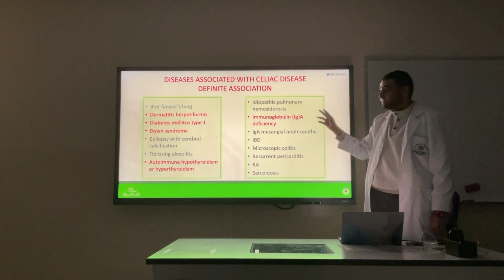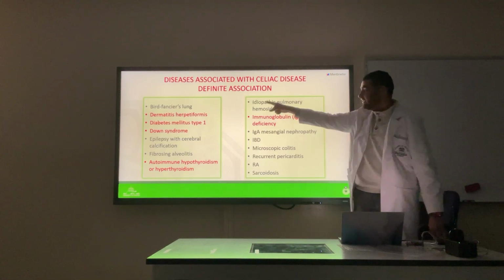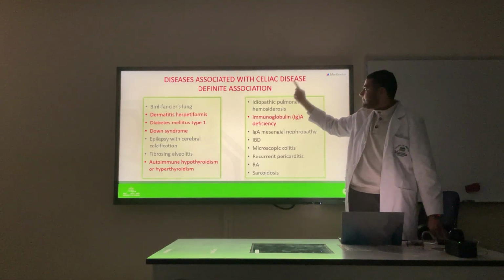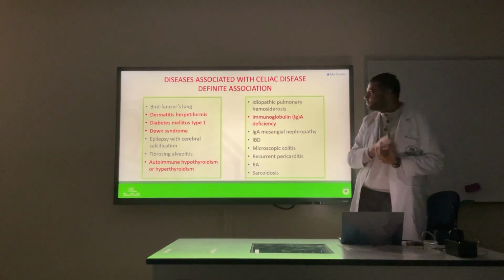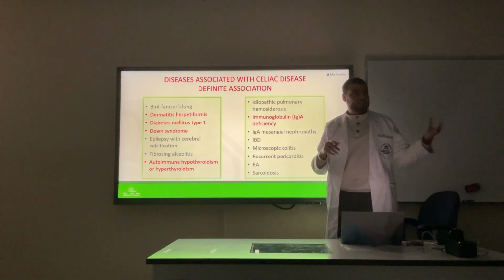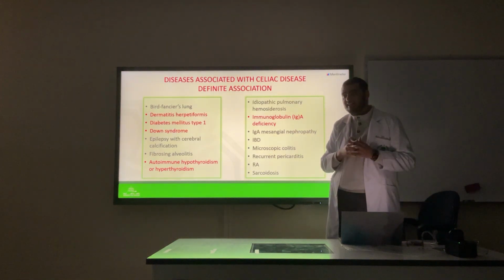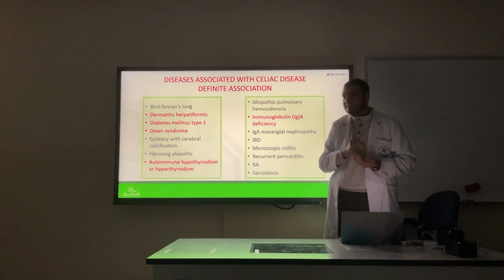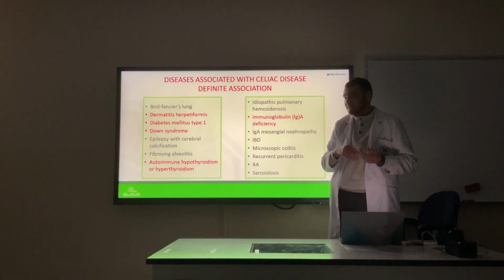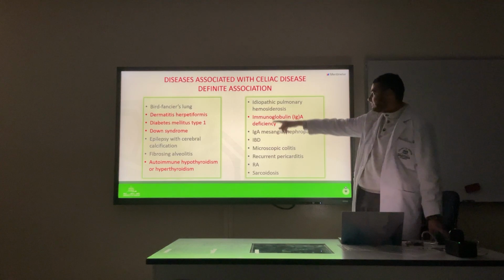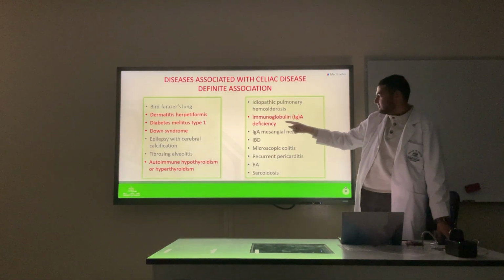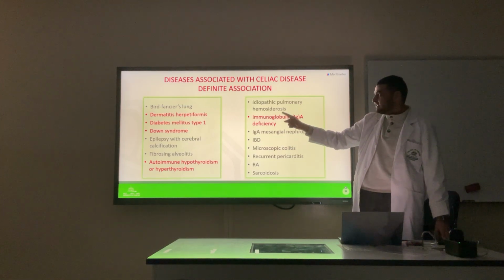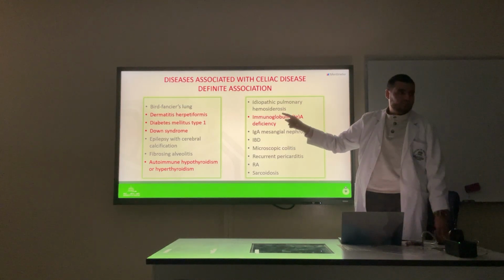It's important to note that there are some diseases that have a definite association with celiac disease, and some of them have a probable association. What we mean here is research has proven that not necessarily when this happens, that happens, but there is definitely a link between them, and for some of them maybe there is a correlation, but we are not sure if it's a direct causation or not, okay? So these ones in red are important to know. In the lecture, Dr. Ali put them. These ones are really important to screen for celiac disease when they have them, okay?